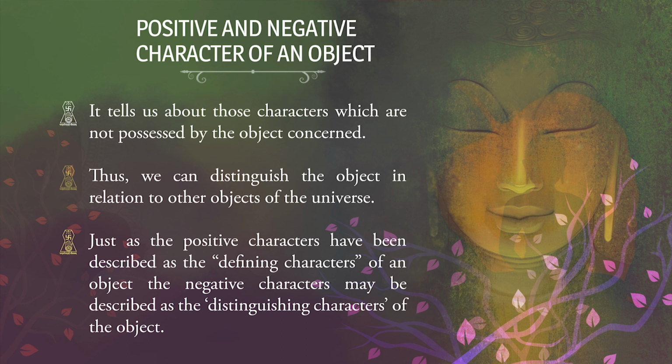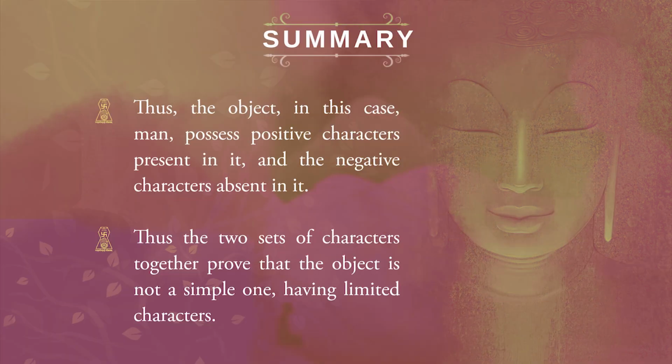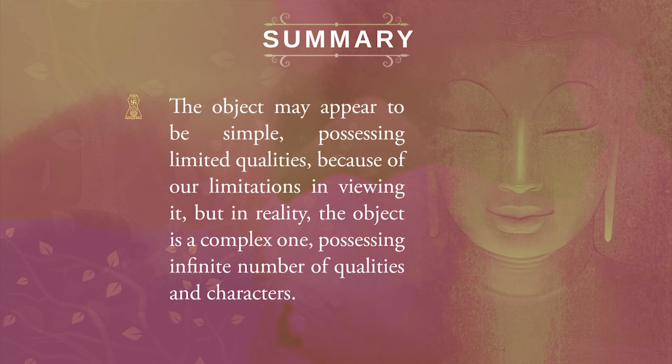Just as the positive characters have been described as the defining characters of an object, the negative characters will be described as the distinguishing characters of that particular object. Thus, the object, in this case man, possesses positive characters present in it and negative characters absent in it. The two sets of characters together prove that the object is not a simple one, having limited characters. The object may appear to be simple, possessing limited qualities because of our limitations in viewing it.